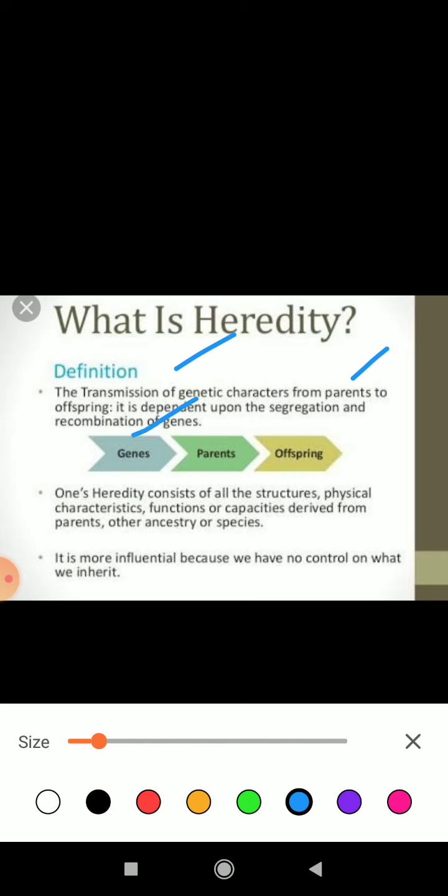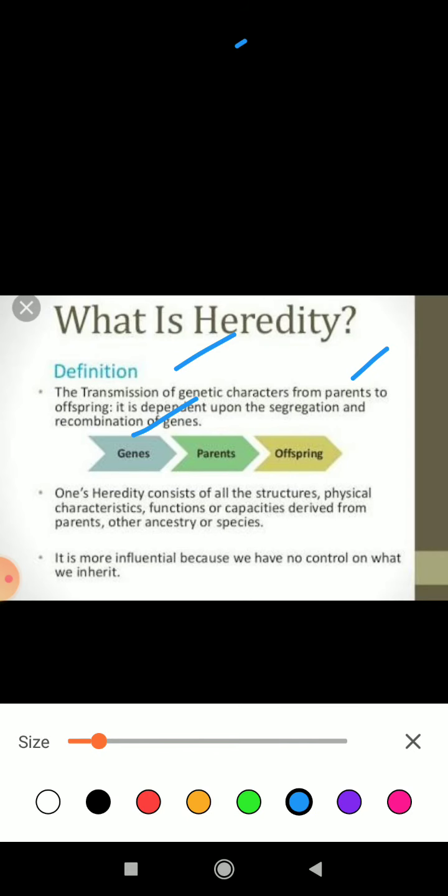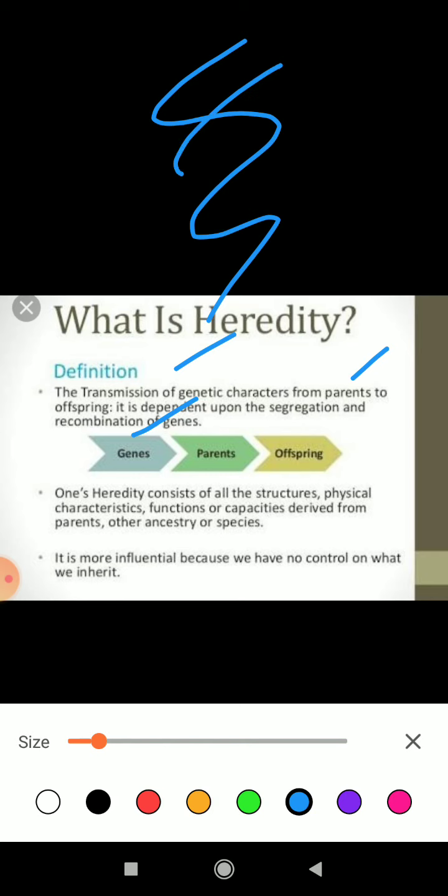What are these genes? These are small segments present in your DNA. This is your DNA and these are your genes, and when these genes transfer from one generation to another, they transfer the characters that are present in those genes. Clear?